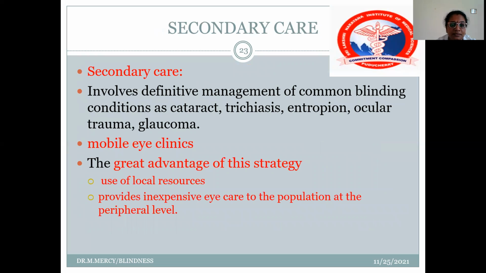So secondary is early diagnosis and treatment by means of mobile eye clinics. So the main advantage is using the localized resources in order to diagnose the condition early and provide inexpensive eye care to the population at the peripheral level.